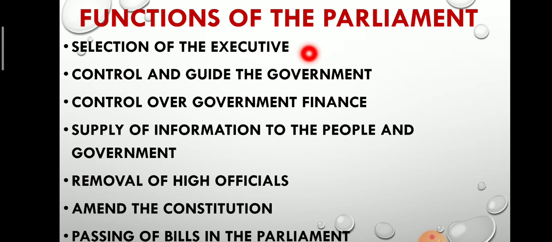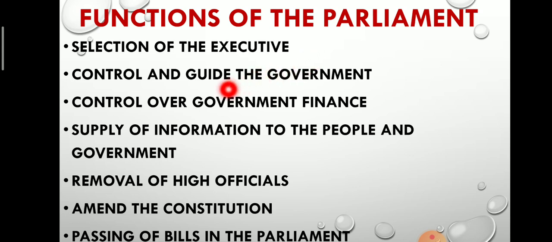There are three organs of government: legislature, executive, and judiciary. Legislature is responsible for making laws, executive is responsible for implementation of laws, and judiciary is responsible for checking whether laws are followed or not. So the executive is a group of persons who work together to implement laws made by the parliament. The Lok Sabha election shows the total number of MPs, members of parliament, belonging to each political party.